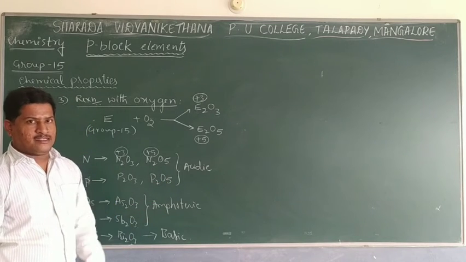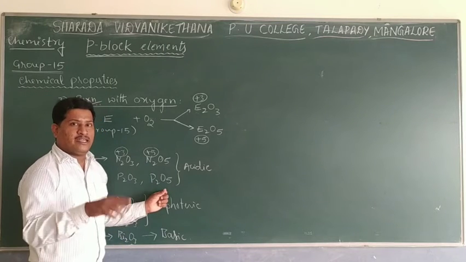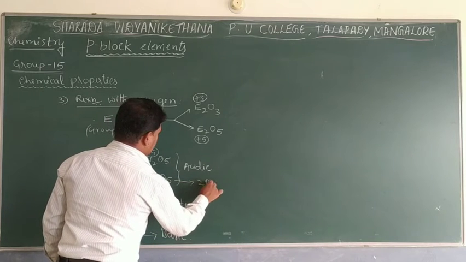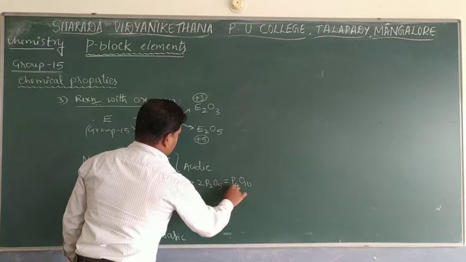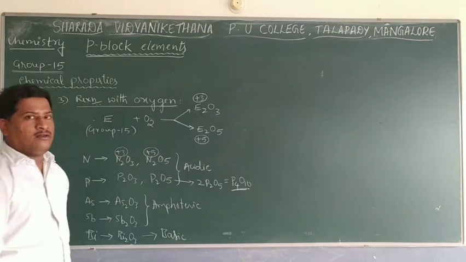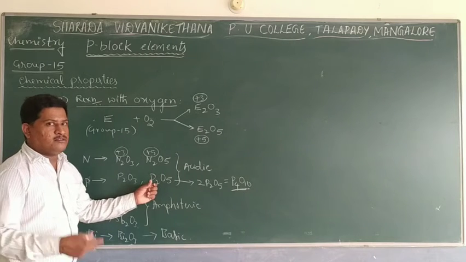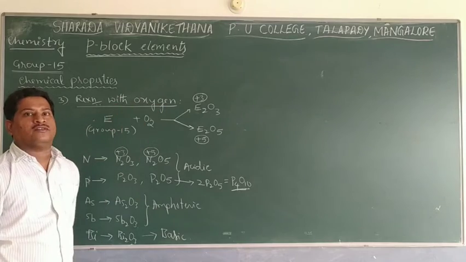Another interesting aspect is that phosphorus pentoxide exists as a dimer, that is 2 times P2O5, which is nothing but P4O10. There is another special property of phosphorus pentoxide. So this is with respect to reactions with oxygen.